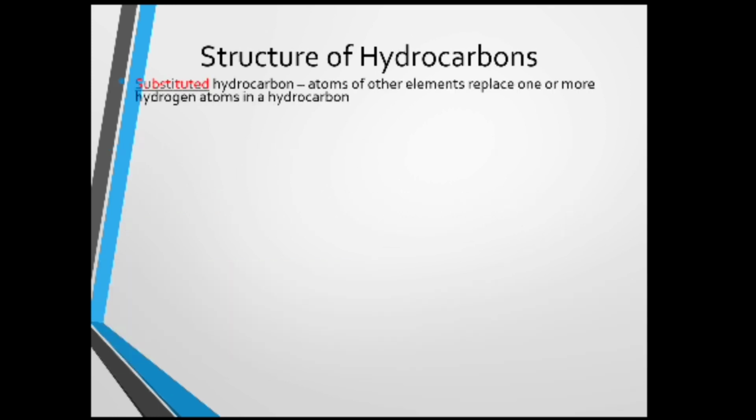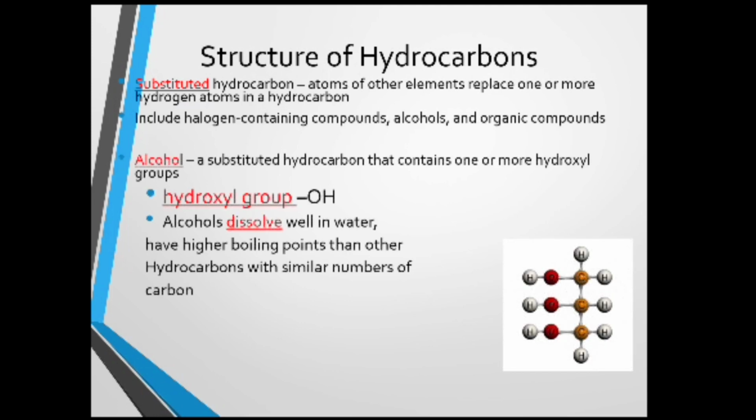Then substituted hydrocarbons are hydrocarbons in which atoms of other elements replace one or more hydrogen atoms. They include halogen containing compounds, alcohols, and organic acids. Then, what is alcohol?